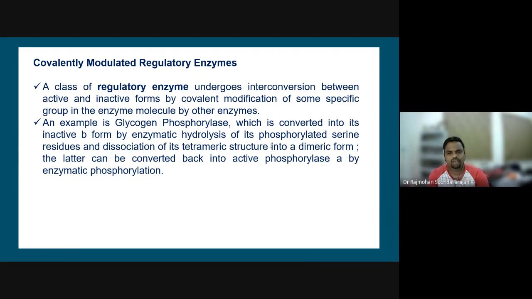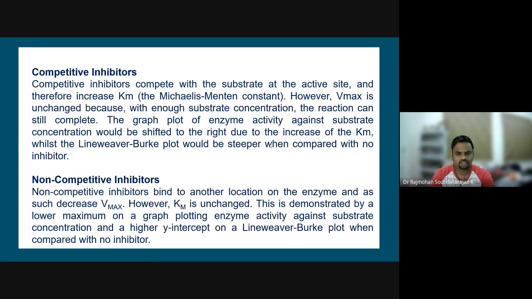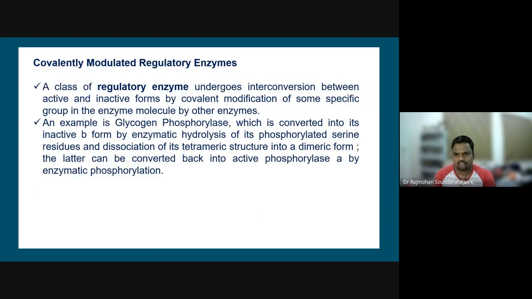The latter can be converted back into active phosphorylase by enzymatic phosphorylation. This is phosphorylase a, capital A, and this is b. So the b form goes to the a form by this enzymatic phosphorylation reaction.